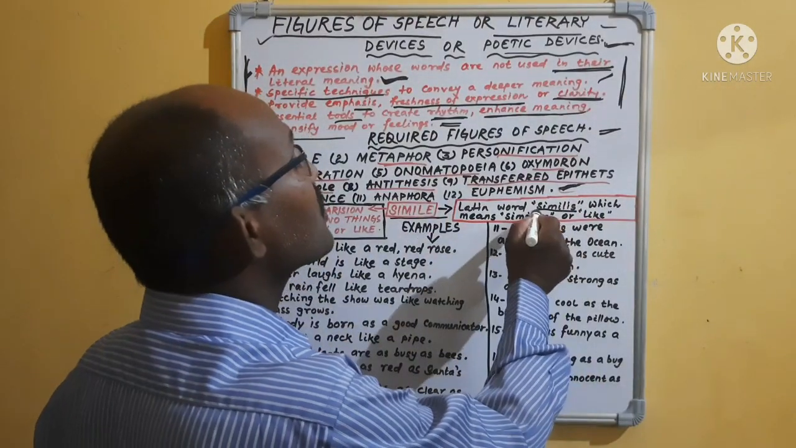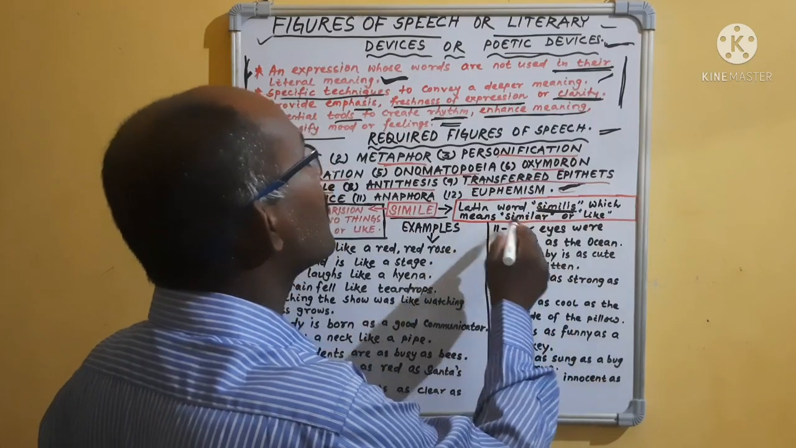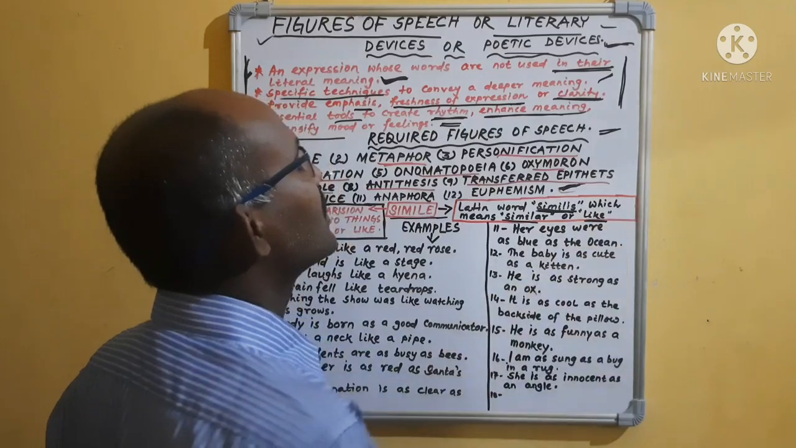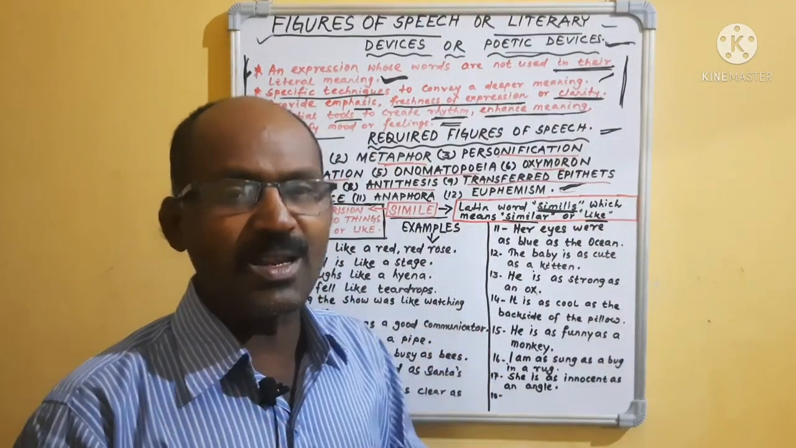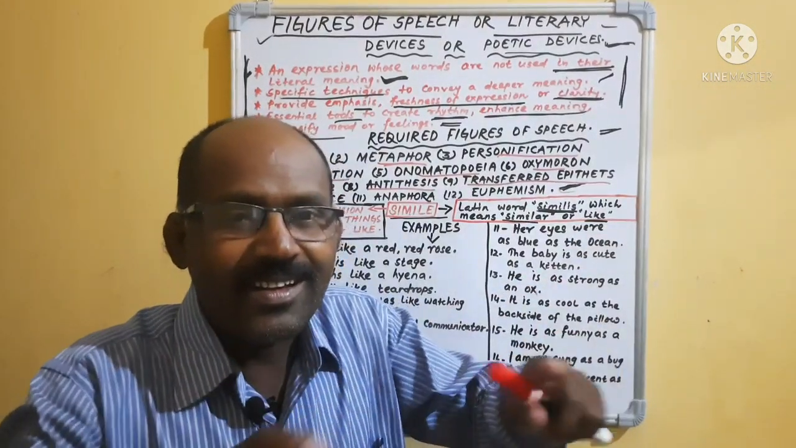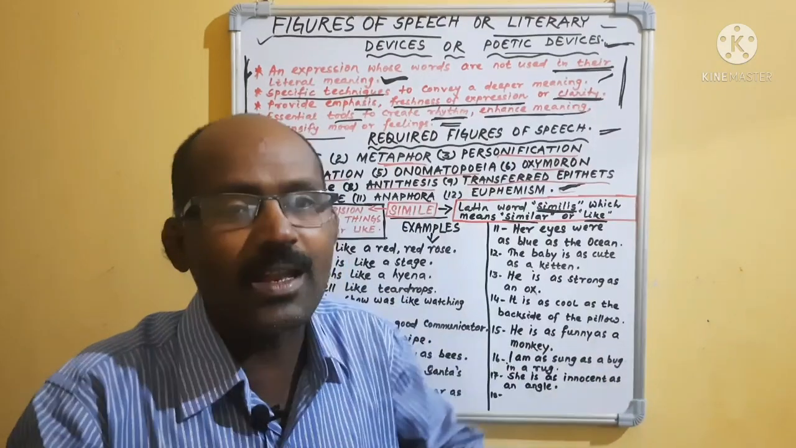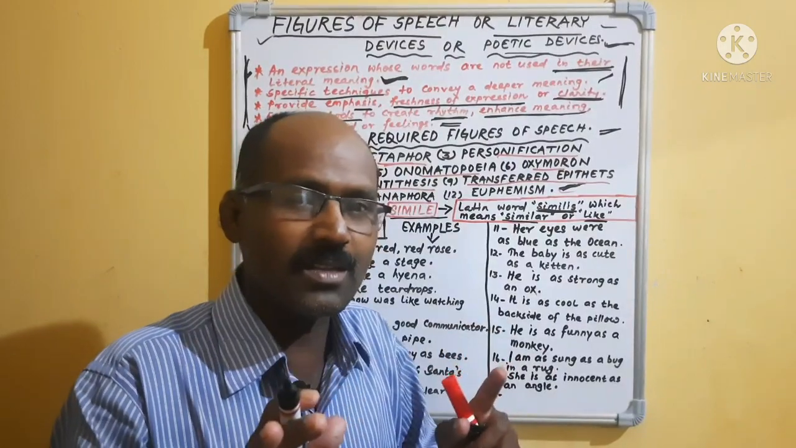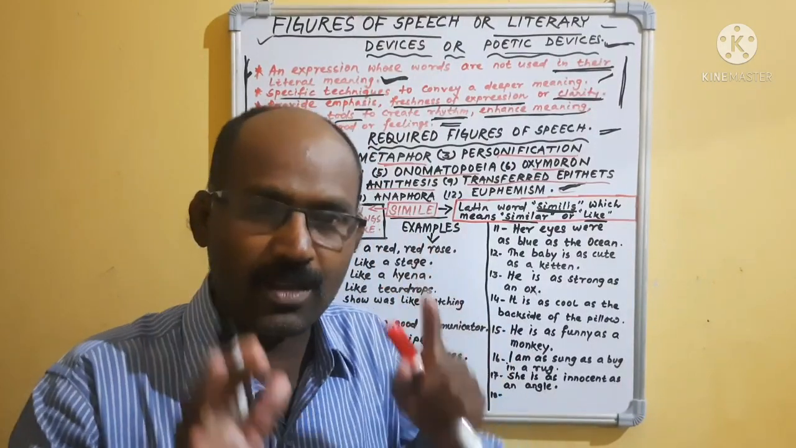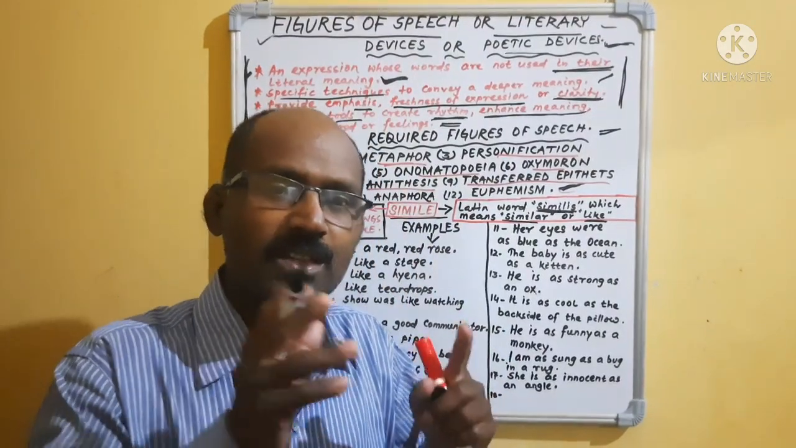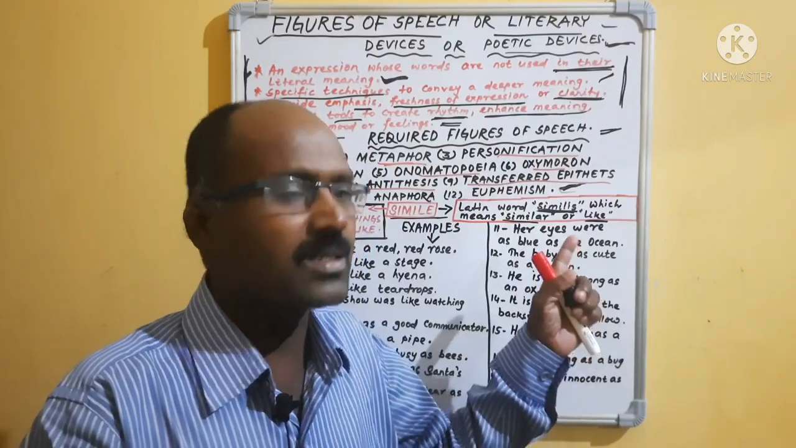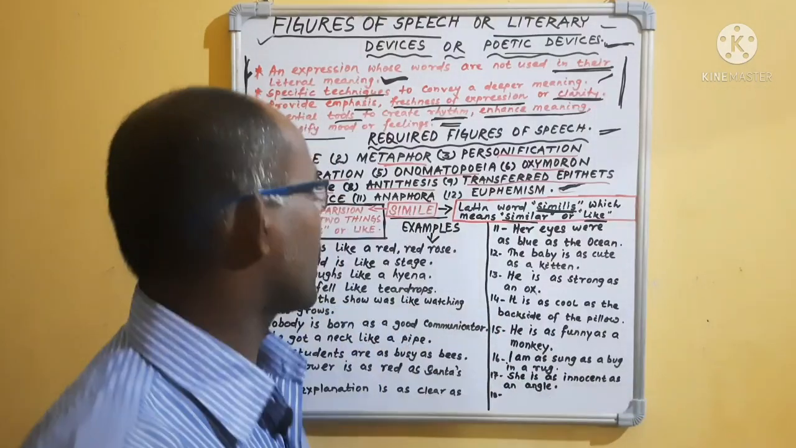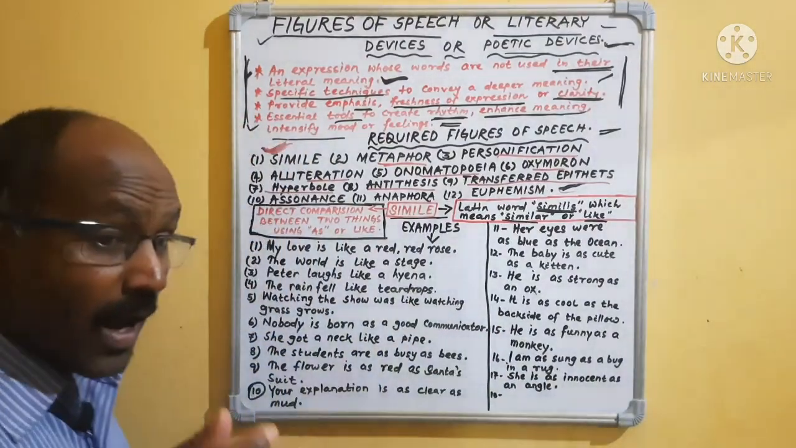The meaning of similes is similar. Similar or like. The meaning of simile is similar. That means two things are similar or like. Okay, did you understand what is simile? Simile is that figure of speech which has been derived from the word similes, which means similar or like. Okay, then how is it used?